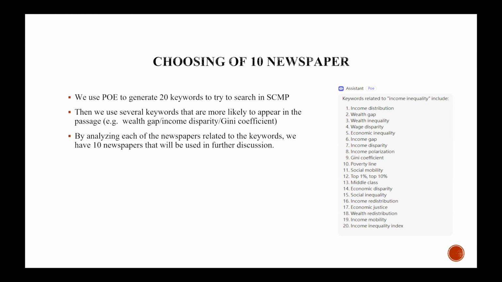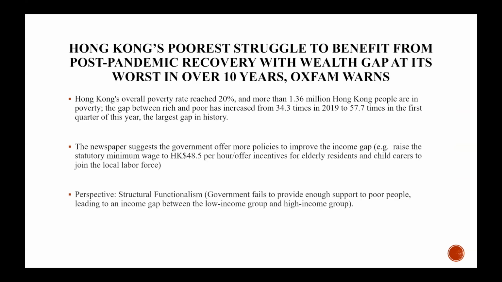By analyzing each of the newspapers related to the keywords, we have 10 newspapers that will be used in further discussion. The first passage is Hong Kong's poorest struggle to benefit from post-pandemic recovery with wealth gap at its worst in over 10 years. This passage says Hong Kong's overall poverty rate reached 20%, and more than 1.36 million Hong Kong people are in poverty. The gap between rich and poor has increased from 34.3 times in 2019 to 57.7 times in the first quarter of this year, the largest gap in history.